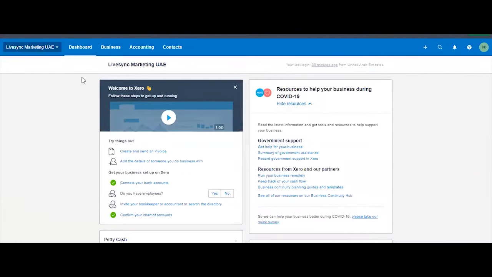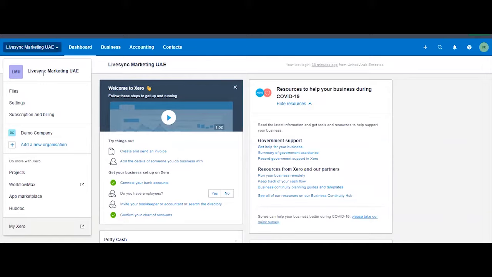Let me just go through very quickly with you the dashboard already. So this is your dashboard once you logged in. Here, your company name will show up. If you have multiple Xero organization access, you can change this and switch to another Xero organization by selecting here. In our example, we don't have other access, but only this company.